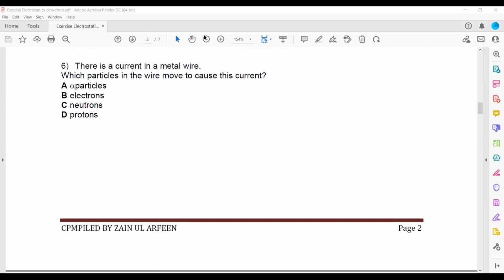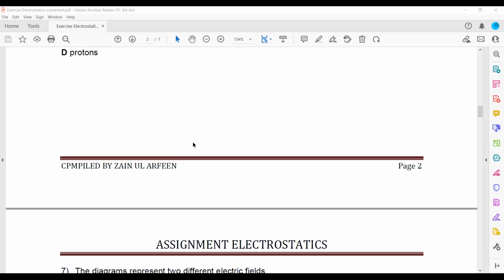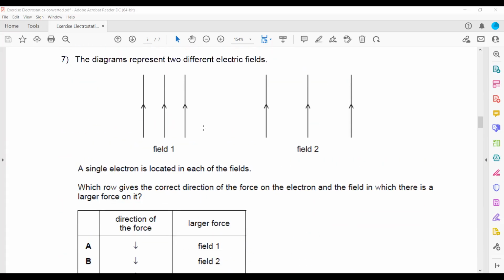Then there is a current in the metal wire. Current is always due to the flow of what? Flow of electrons. So which particle moves? Electrons are moving. Electric current refers to the movement of electrons. So when electrons move, we call that electric current.